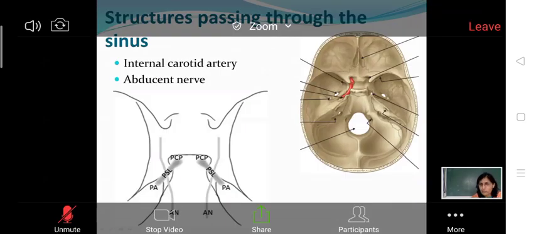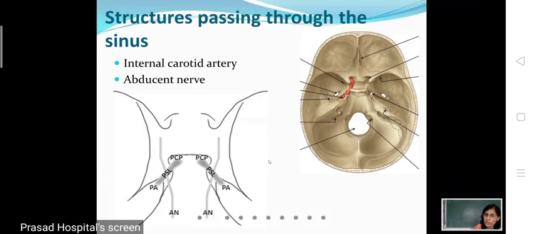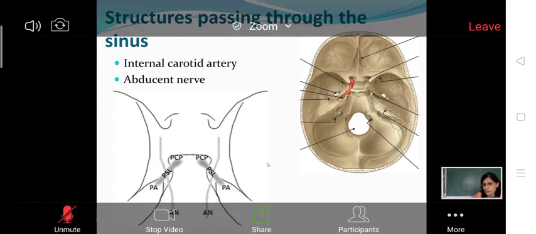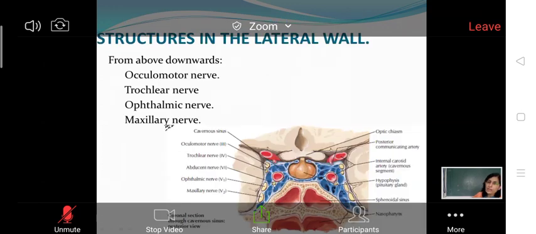So the structures in relation to the cavernous sinus: in the lateral wall, the structures present from above downwards are the oculomotor nerve, trochlear nerve, ophthalmic division of trigeminal nerve, and maxillary division of trigeminal nerve. Then the structures which pass through the cavernous sinus are the internal carotid artery and the abducent nerve. The abducent nerve lies inferolateral to the internal carotid artery.